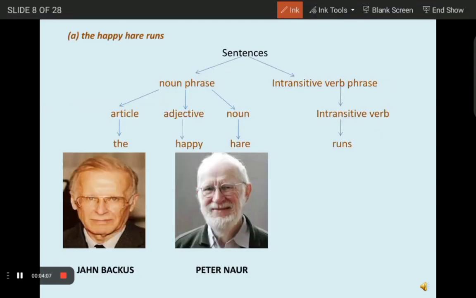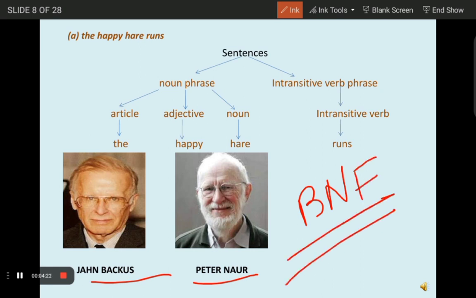In question number 2, we have to construct a derivation tree. Here you can see 2 men, John Backus and Peter Naur, who together gave the theory of BNF, that is Backus-Naur form, which is used to derive a derivation tree for the sentence. So here you can see the sentence "the happy hare runs."